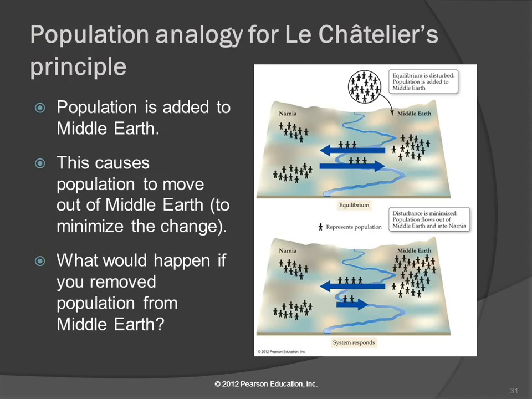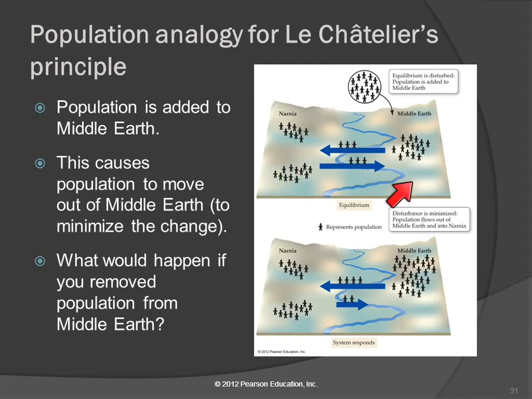Well, what happens now if we dump a bunch of new people into Middle-earth? Some of you may think, well, where did those people come from? I don't know. They came from outer space. They didn't come from Narnia. They're just dropping into our little system here. So we got a whole bunch of people added to Middle-earth.